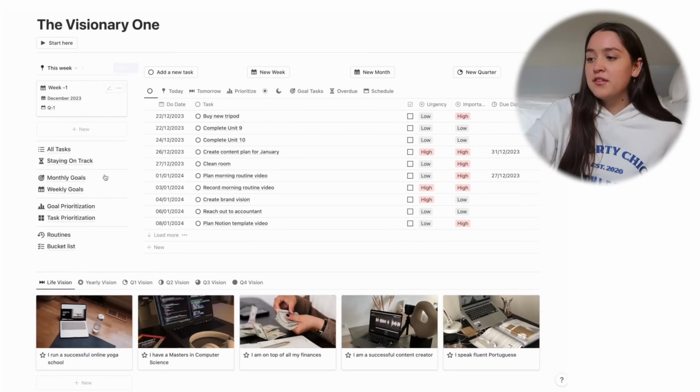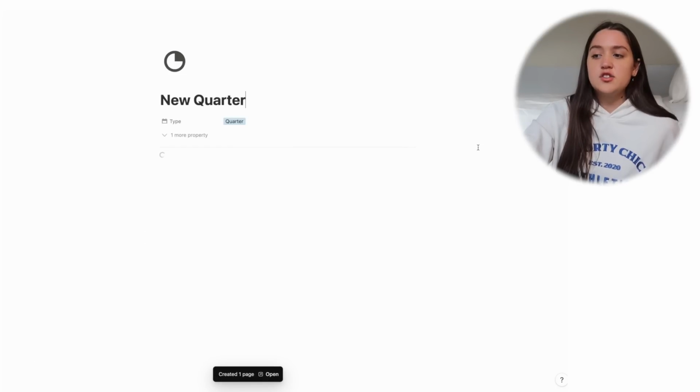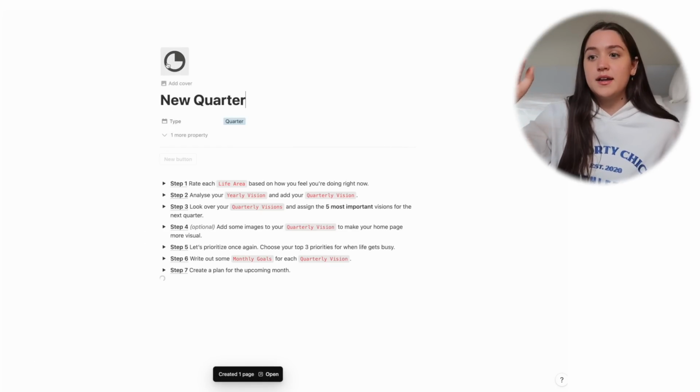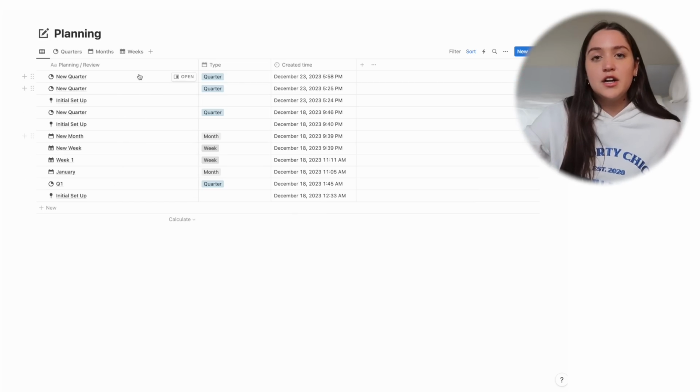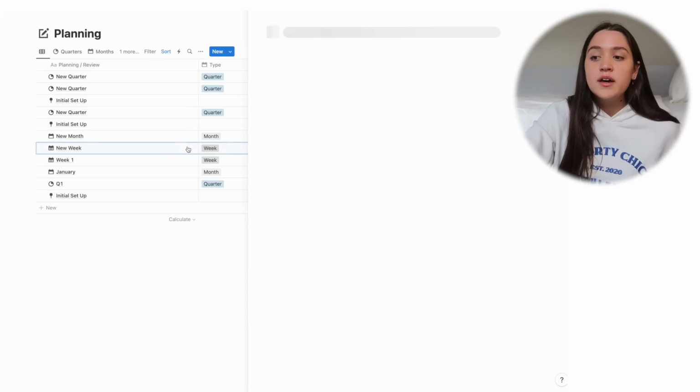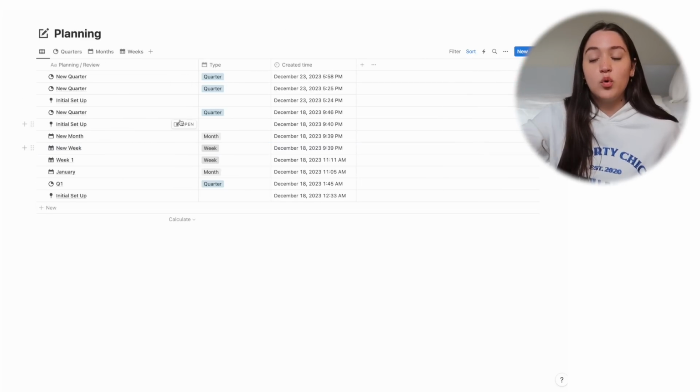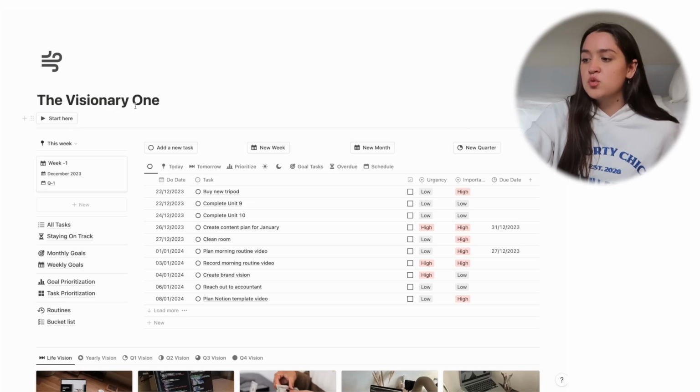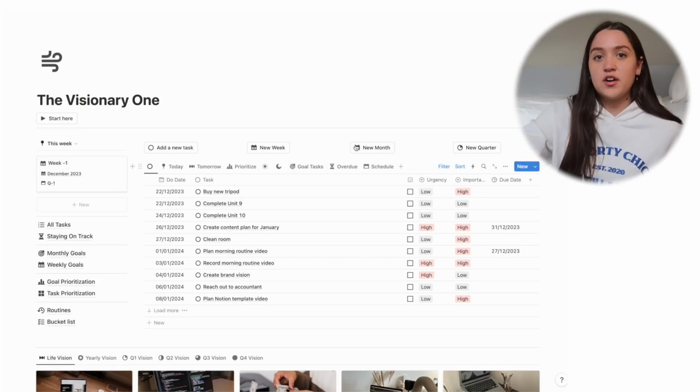And the last page we have here is planning. Planning is not a page that you would go to yourself. It's basically the page that gets created when you, for example, start planning a new quarter. So this page automatically goes into the planning database. So later in the year, maybe you want to look back at like what you plan to do in a specific week. You can open up the page and you can see what you plan to do for that week. This is just the place where the little guides go into. So the little start here button, the new quarter, new month, new week, that's where it goes into.